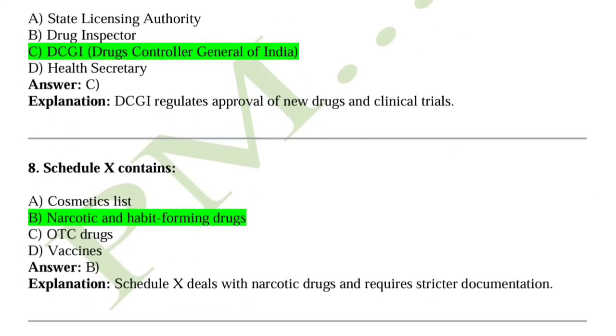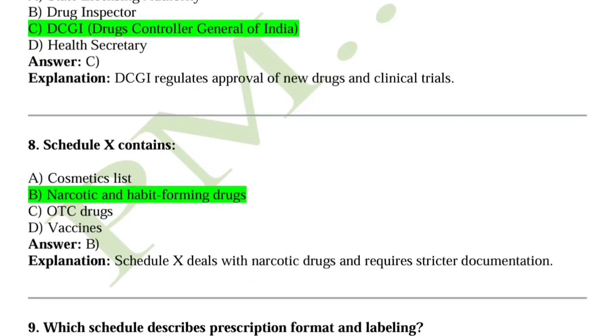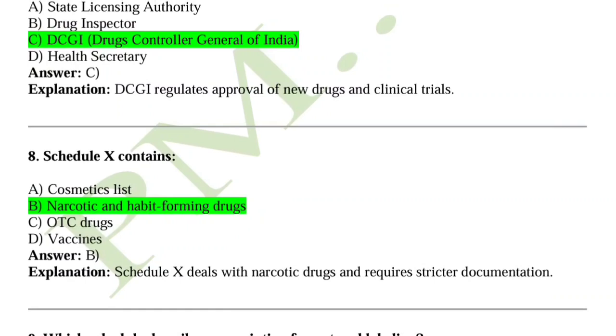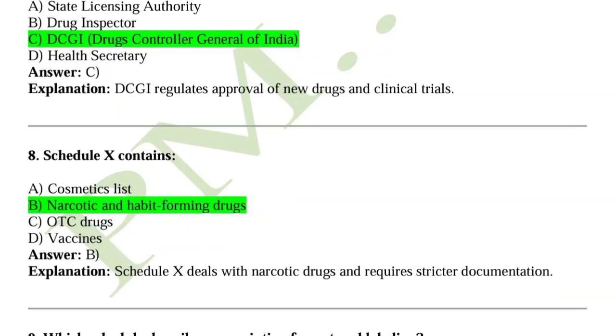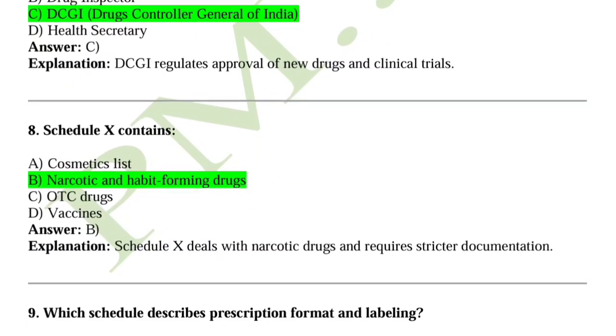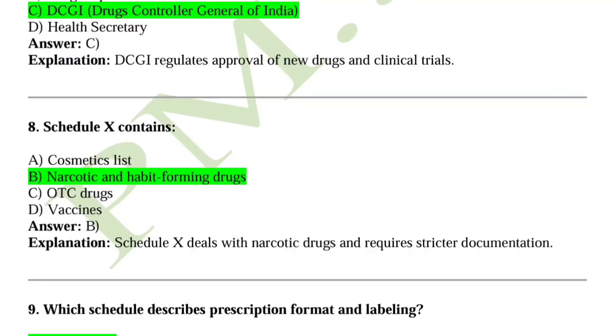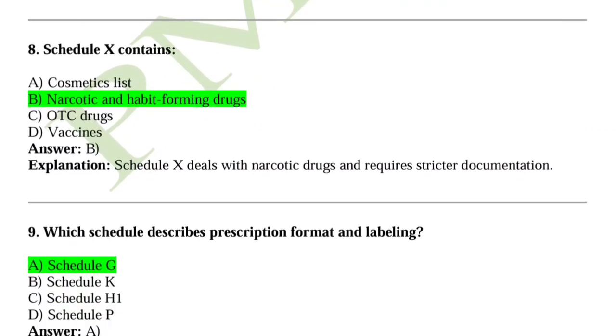Question number 8, Schedule X contains? So Schedule X contains narcotic and habit-forming drugs. Option B is correct. Schedule X deals with narcotic drugs and requires strict documentation.